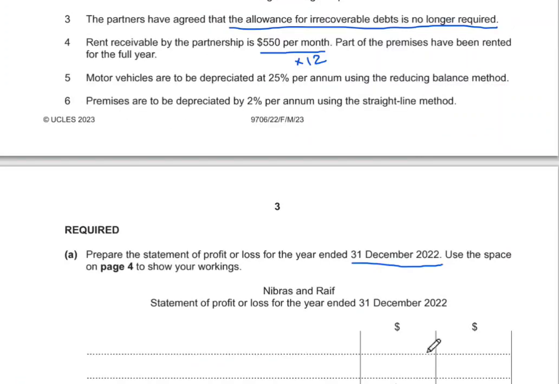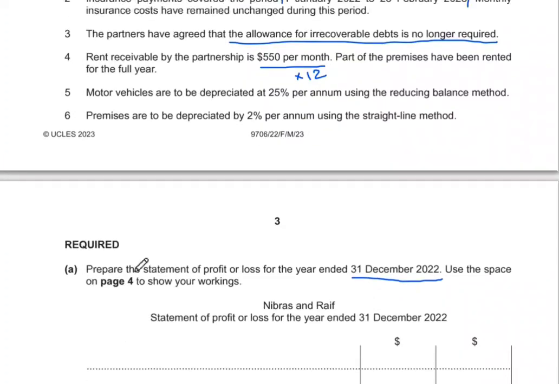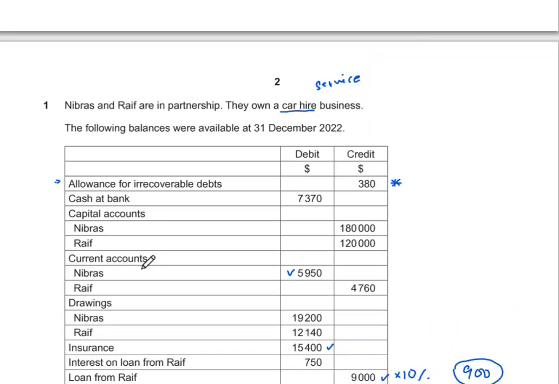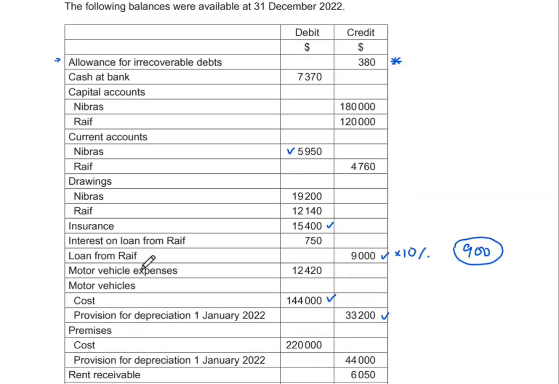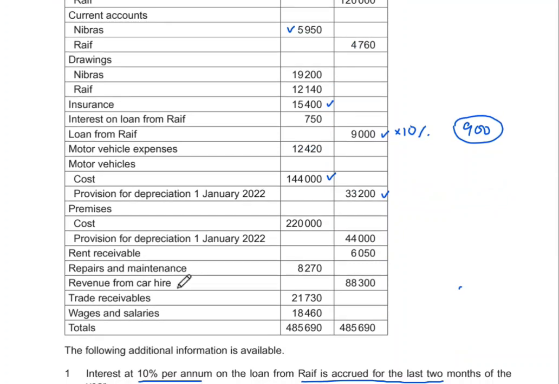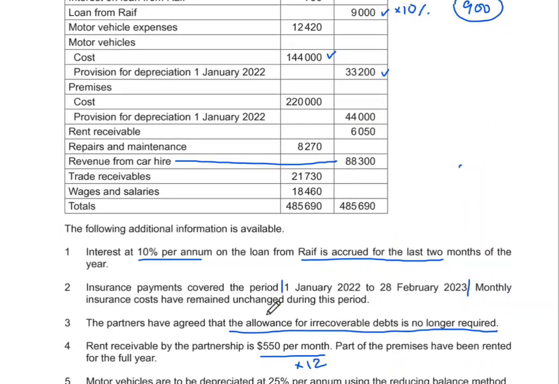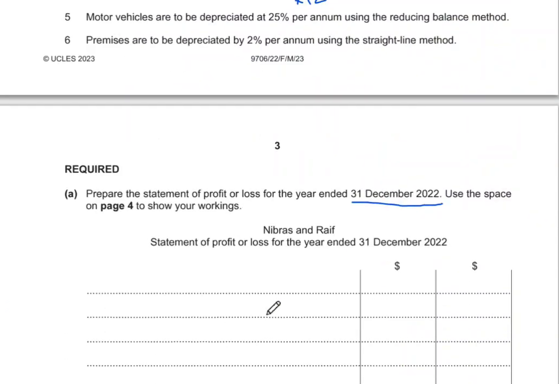So starting off with the question, they're asking you to prepare a statement of profit or loss for the year ended. The very first thing that we're going to start off with is the revenue that they had given to us. In the question, there is this revenue from car hire, 88,300, and we simply start with that.